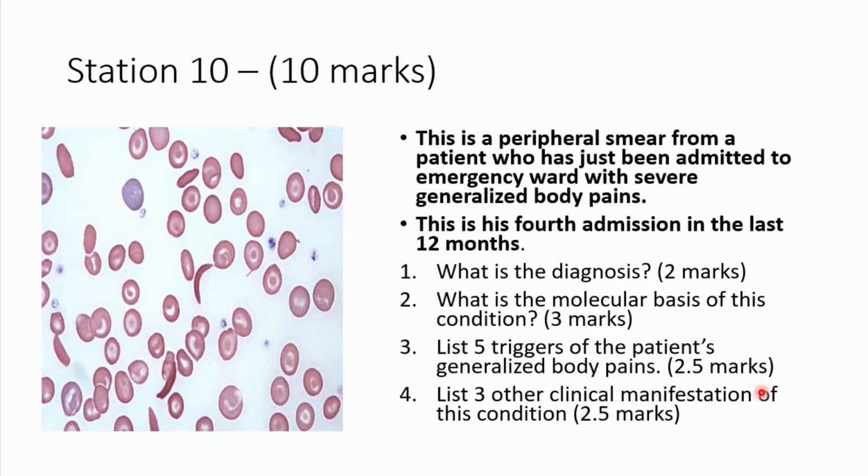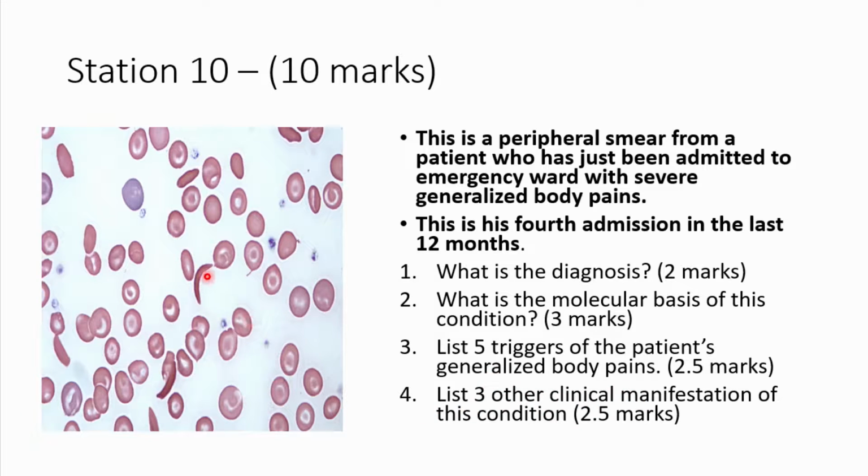So the last and final station, which is also a blood slide. So this is a peripheral smear from a patient who has just been admitted to an emergency ward with severe generalized pains. This is the 4th admission in the last 12 months. So this must be a recurrent thing or a chronic thing or a thing that's been there for quite some time. So what is the diagnosis? What is the molecular basis of this condition? List 5 triggers of the patient's generalized body pain. List 3 other clinical manifestations of this condition.